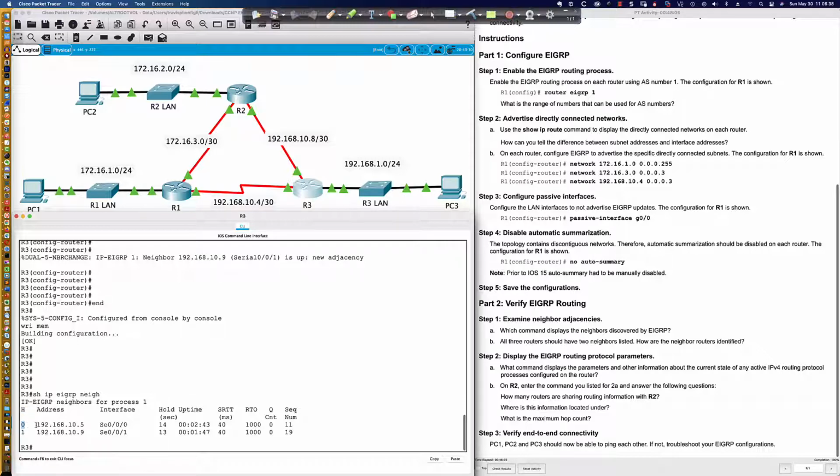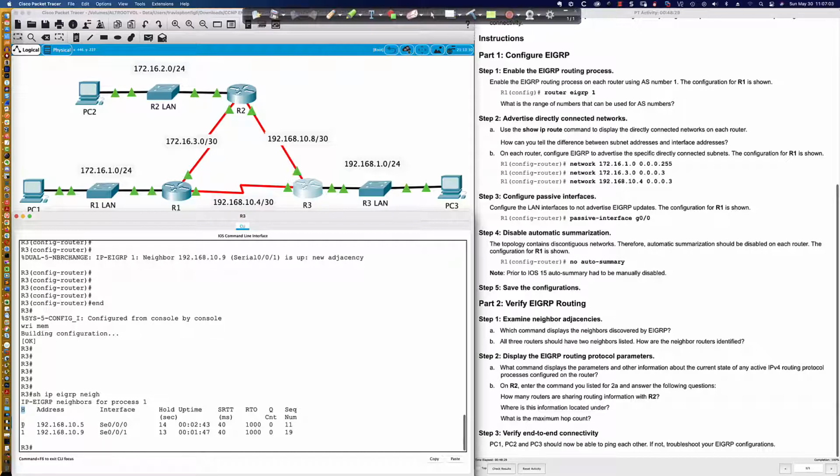0 meaning this was the first EIGRP neighbor. 1 is the second EIGRP neighbor relationship. If I brought up a third, it would be 2, and then 3, and then 4. But again, the H stands for handle. And I should probably ask Donnie why they came up with that. Why is it H? Why is it handle? What was the thinking there? Because that has never made sense to me.